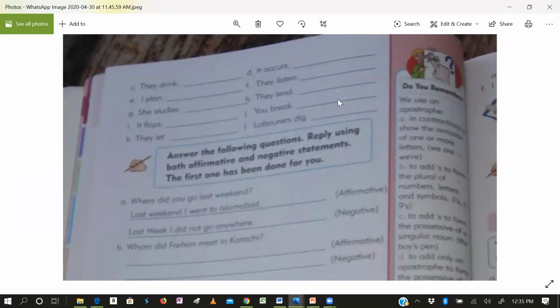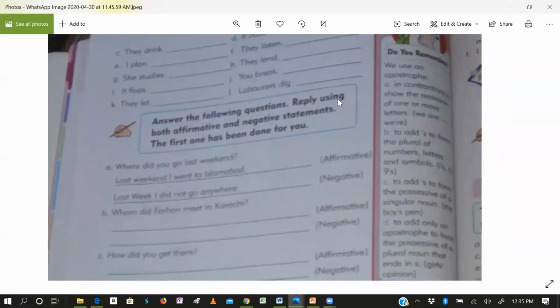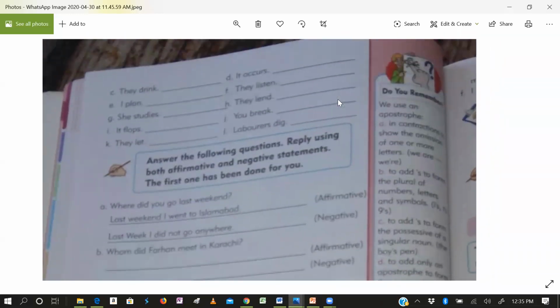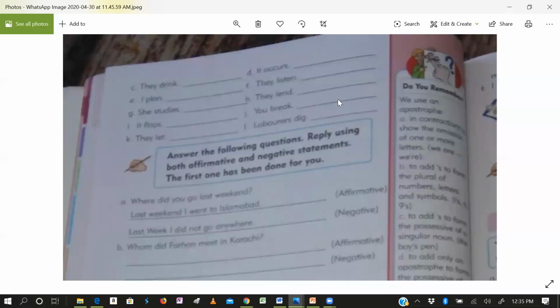They drink, change into past. Drink, drank. Okay, good. It occurs, it occurred. Write it. Okay, the third one, the exercise is for you. You will do it. But this exercise I am doing with you. It occurred. I plan.